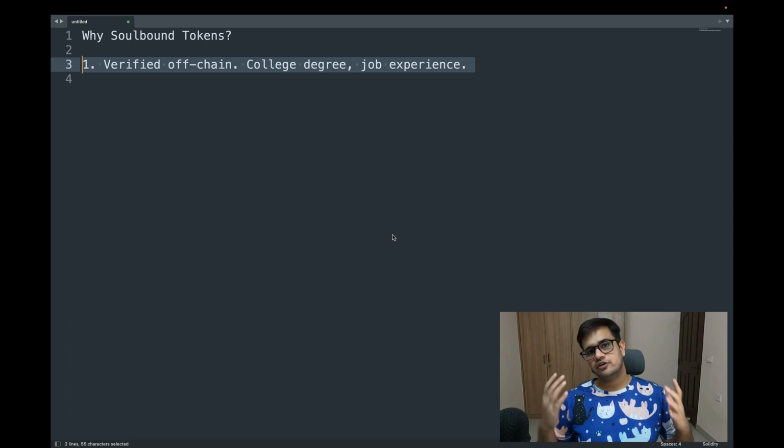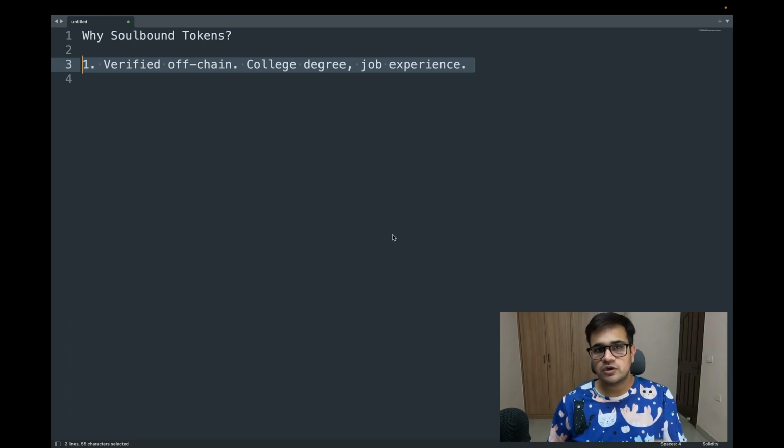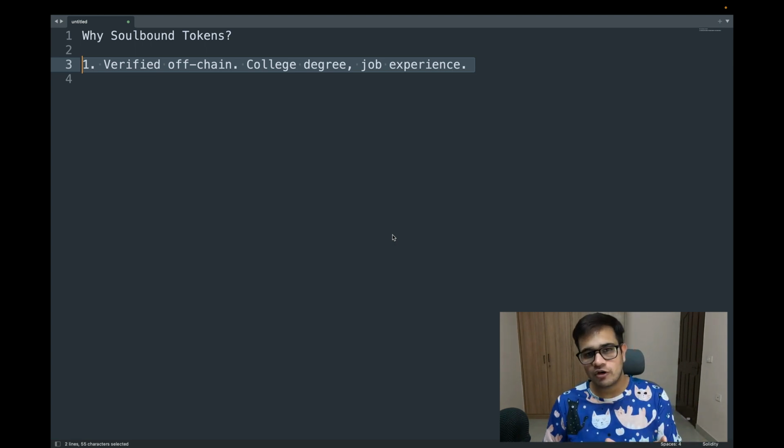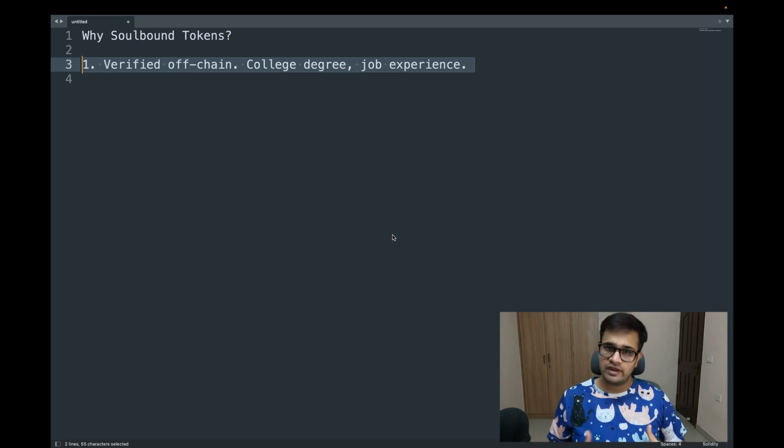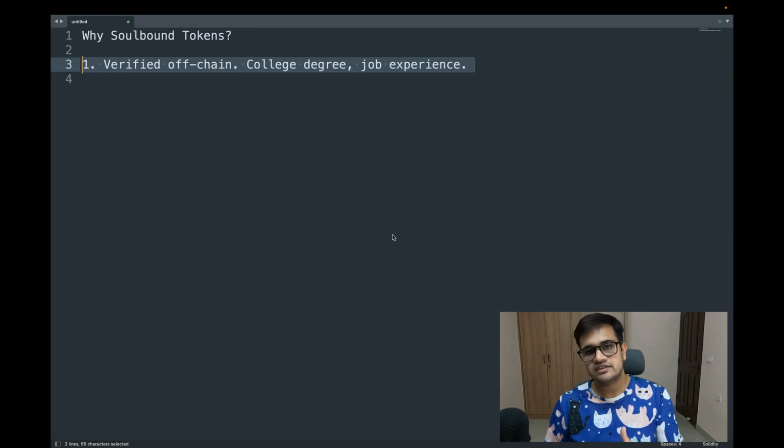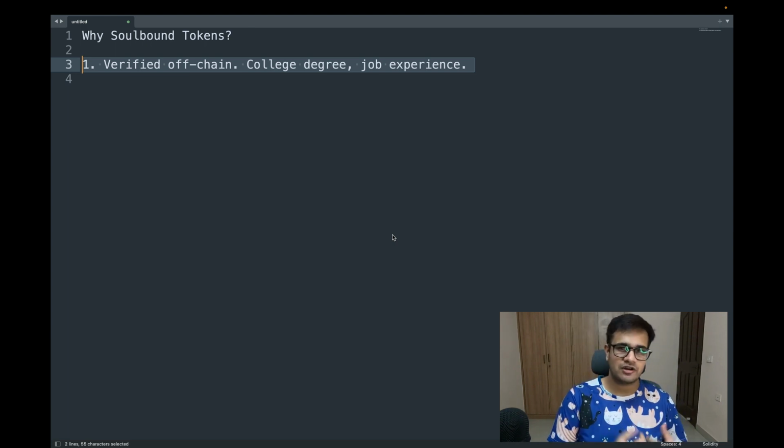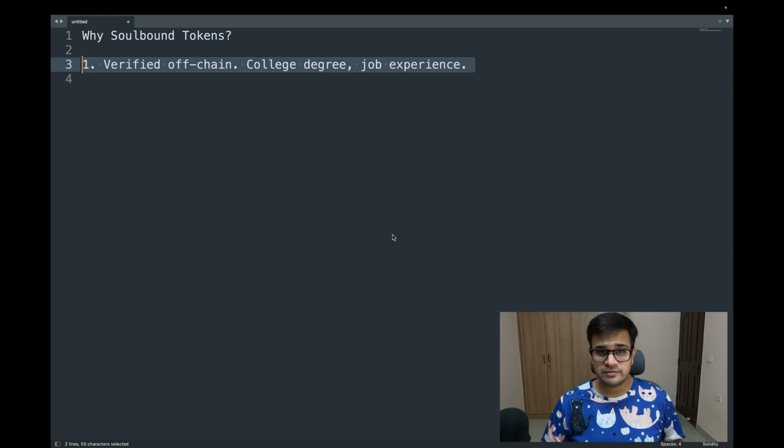Let's say you're a university and you want to issue a certificate to a specific student. So once they graduate, you ask them for their address, and what you do is go onto the blockchain and issue a soul-bound token to their specific address. This way, their degree sort of follows them everywhere they go. Of course, they have the option to revoke the degree, and the college has the option to take it back or revoke again, right? Same thing with a job experience. A user can work with me and I can issue a certificate for them on the chain, which they cannot transfer, they can only revoke.